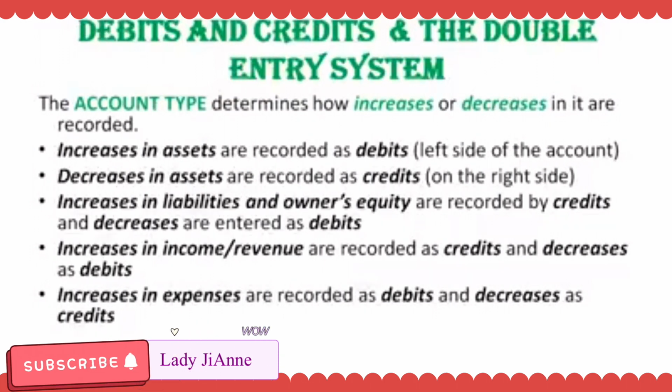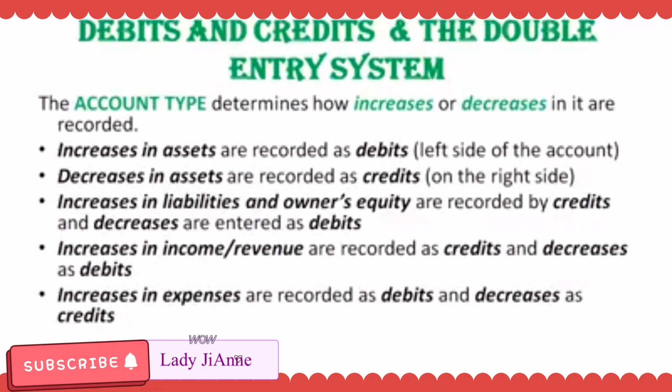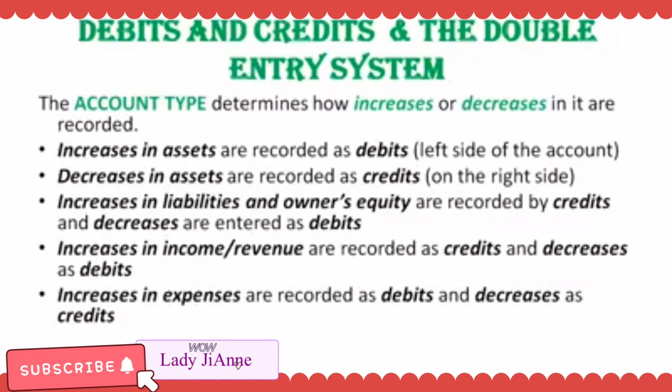Ano pa ang effect? Kasi dual daw ang effect. So, kapag nag-invest si owner sa business, nagkaroon tayo ng pera. Bakit tayo nagkaroon ng pera? Kasi nga nag-invest si owner. So, saan may effect? Maliban sa assets, may effect sa owner's equity. So, ano ang effect niya sa owner's equity? Increase or dagdag. So, pag nag-increase si owner's equity, tayo ay mag-credit. So, our entry will be debit cash, credit capital.